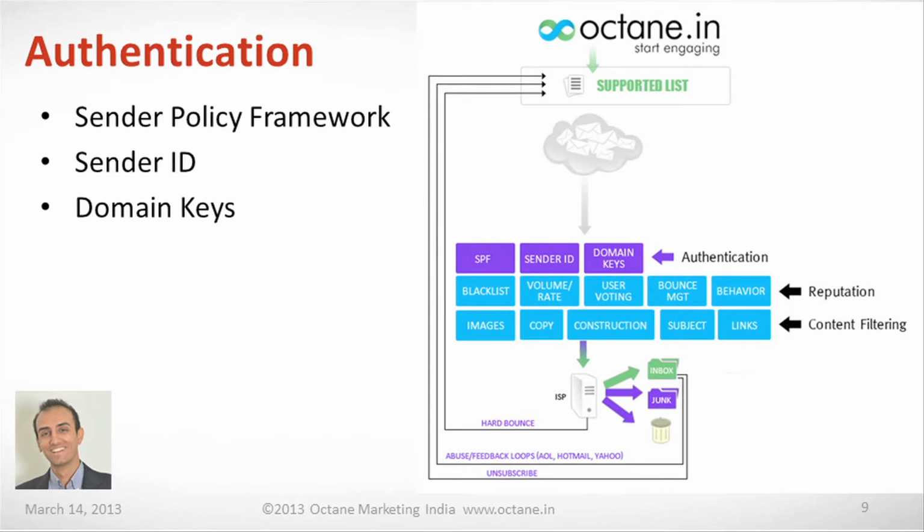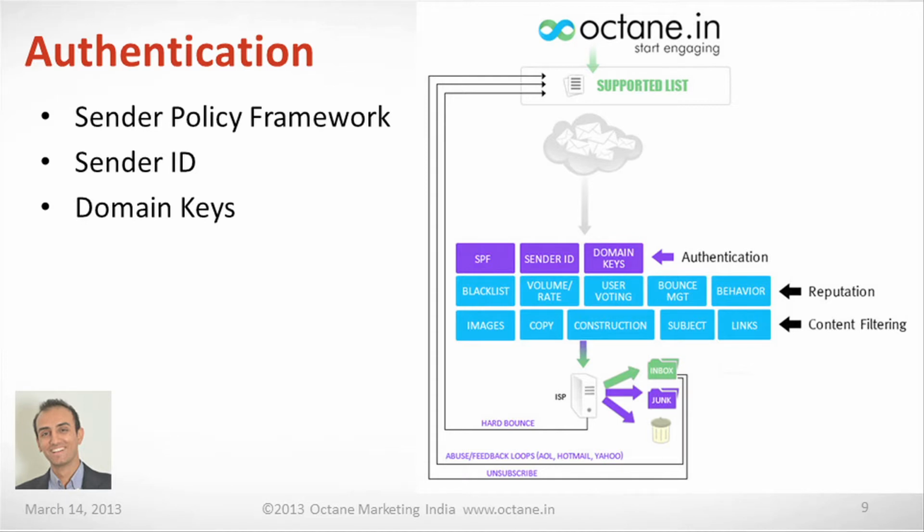First, talking about authentication. Authentication simply means three simple things: Sender Policy Framework or SPF, Sender ID, and DomainKeys. We'll talk about Sender Policy Framework, or SPF, first. SPF simply means that it allows the owner of an internet domain, for example xyz.com, to designate which machines are authorized to send emails whose sender email address ends with xyz.com. So that's an authentication protocol. It hampers, you can say, spoofing and phishing.